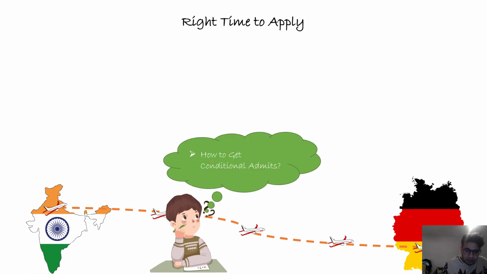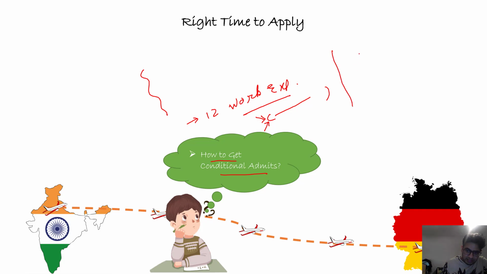And the last question: how to get a conditional admit? It is very simple. You have to fulfill all the other required conditions other than that one. For example, if there is a condition of 12 weeks of work experience, and you don't have that, and they have written on their website that they can issue a conditional admit for this, only then will you get the conditional admit. If they have written that it is required at the time of application, then they will not give the conditional admit, they will reject your profile.